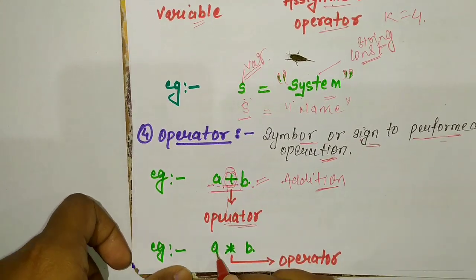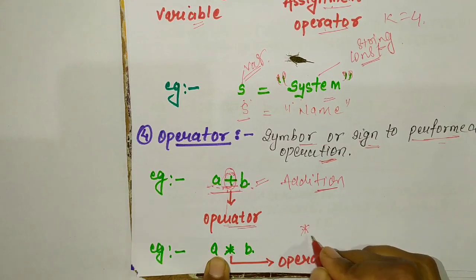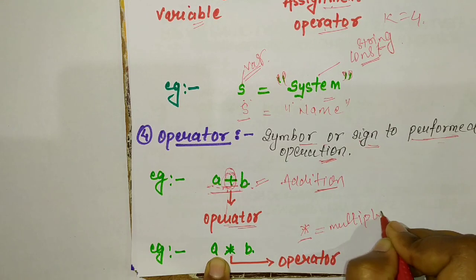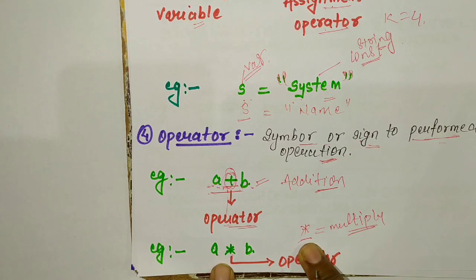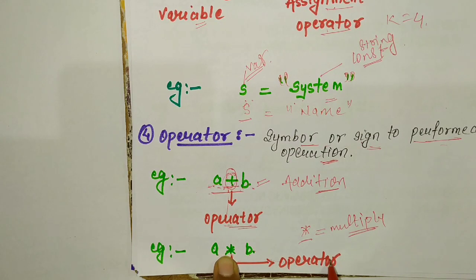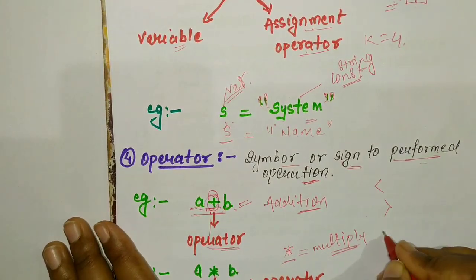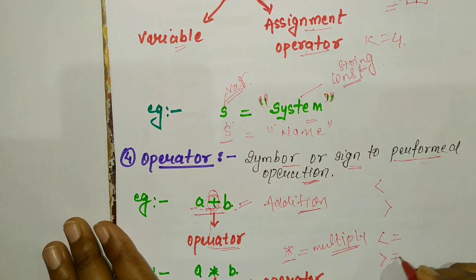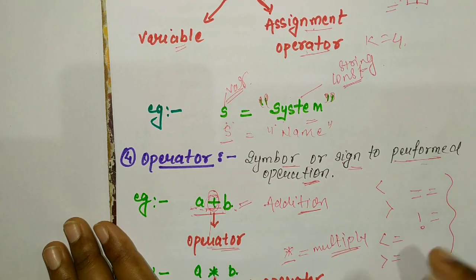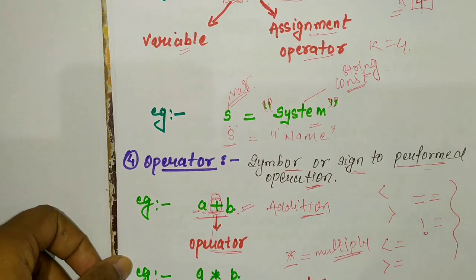Next, a multiply b. This is not a star, this is the sign of multiply, a into b. This is also called an operator. Here less than, greater than, less than equal to, greater than equal to, equal to, not equal to are also types of operators. We will discuss operators in the next chapter.